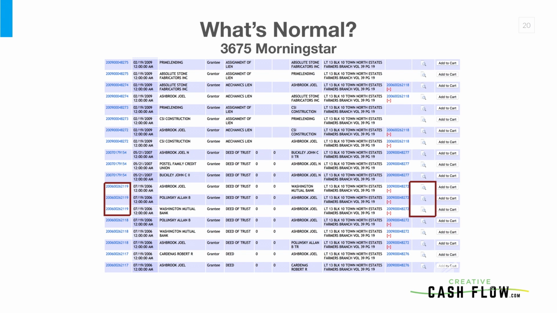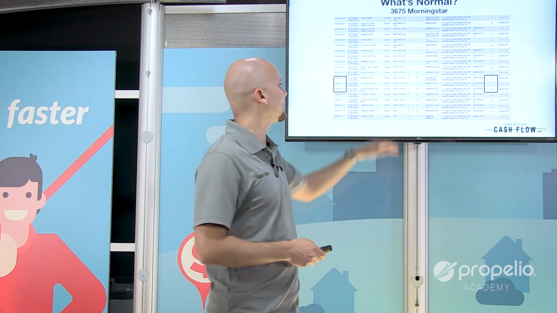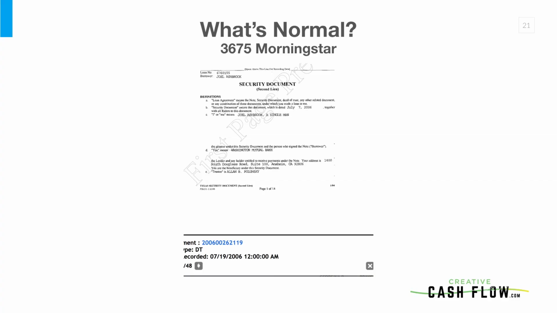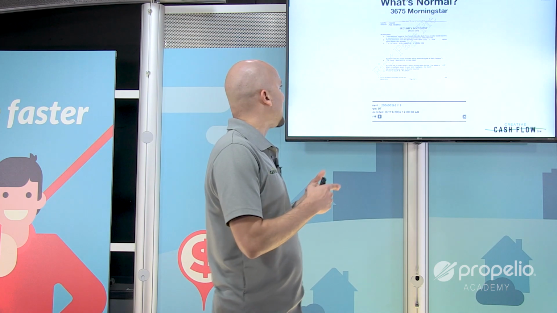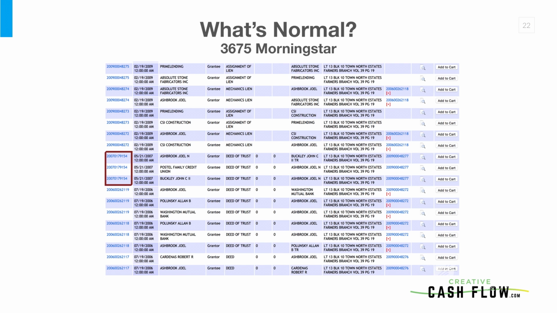Again, I've got Alan Polonsky. I already know that he's a trustee, so I'm not worried about that. The grantee is Washington Mutual of this deed of trust, which means that Washington Mutual is receiving the deed of trust from the grantor, who is Joel Ashbrook. That's my lead source. I want to look at that. I want to see what happened there. Well, security document, second lien, right at the top. So he took a first and a second lien, right? And so now we know that not only did he have ownership of this house, but he also has 2 liens on it. That's okay. No big deal. We're going to move on to the next step.